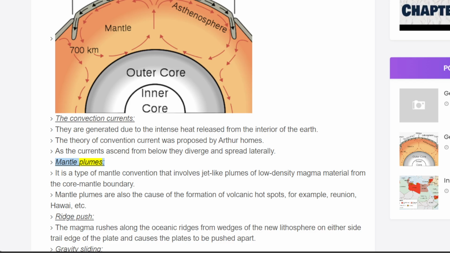Mantle plumes. It is a type of mantle convection that involves jet-like plumes of low-density magma material from the core-mantle boundary. Mantle plumes are also the cause of the formation of volcanic hotspots, for example, Reunion, Hawaii, etc. Ridge push. The magma rushes along the oceanic ridges and forms wedges of new lithosphere on either side, which push at the trailing edge of the plate and cause the plates to be pushed apart.